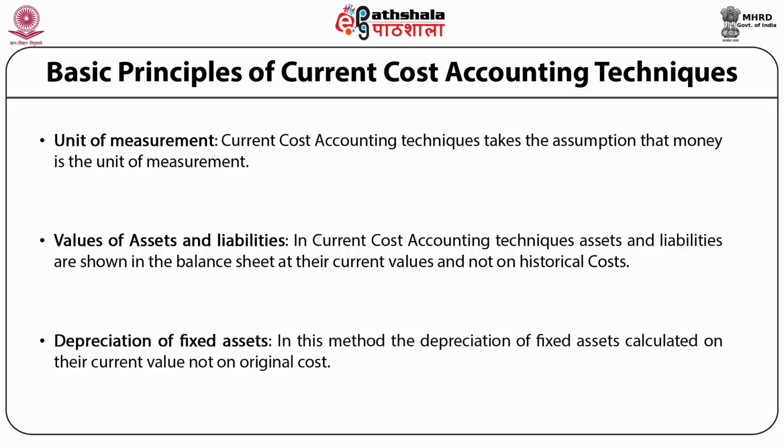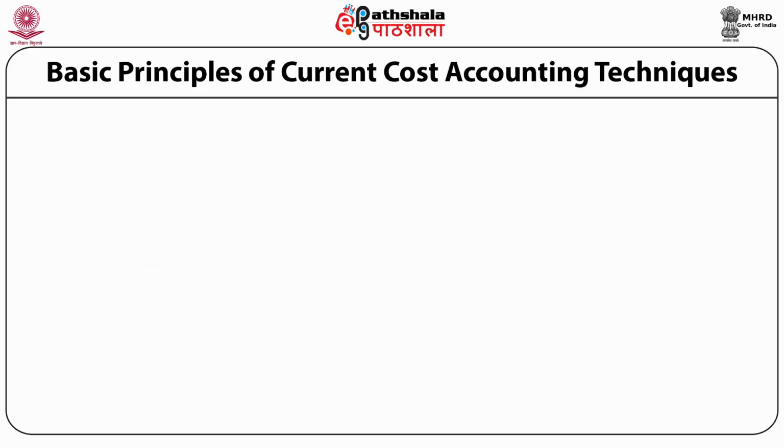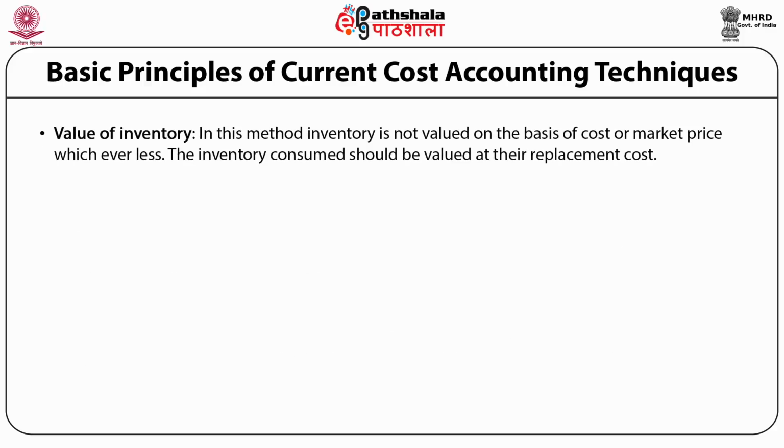In this method, depreciation of fixed assets is calculated on their current value, not on original cost. Value of inventory. In this method, inventory is not valued on the basis of cost or market price, whichever is less. The inventory consumed should be valued at their replacement cost.